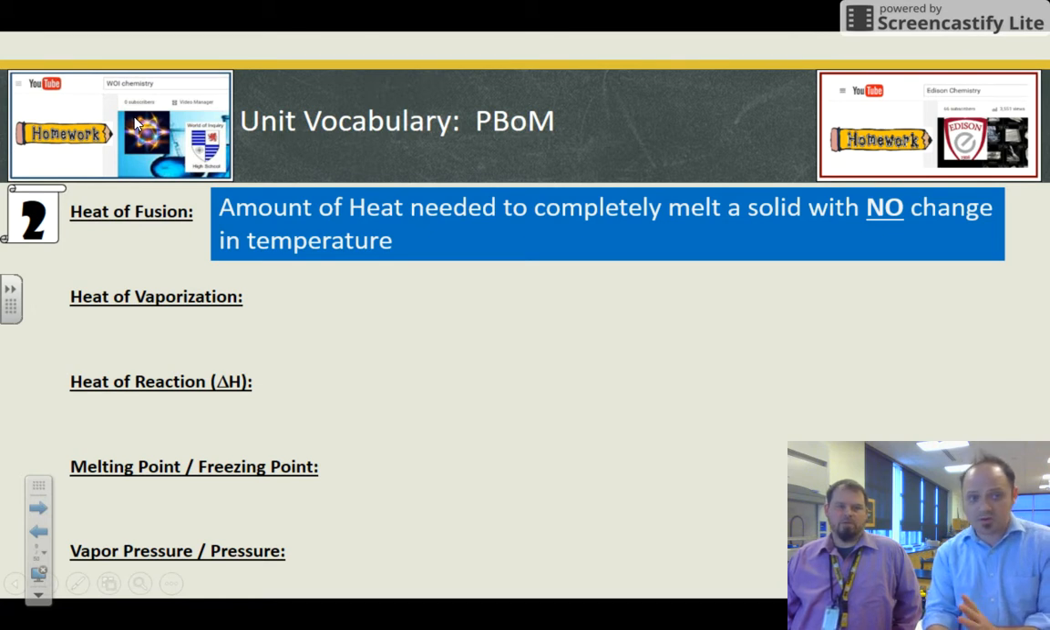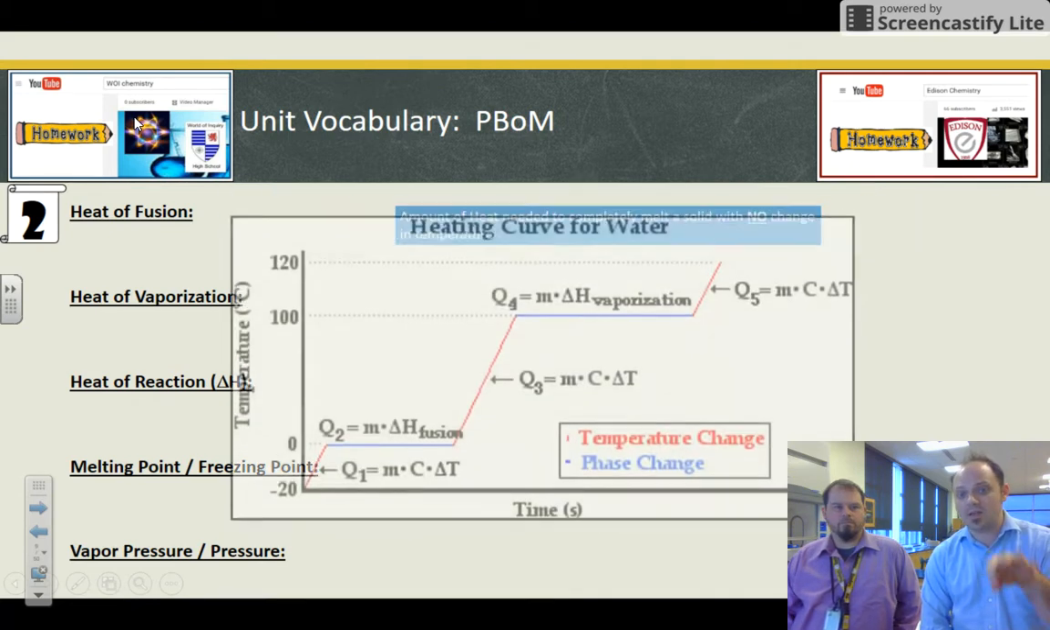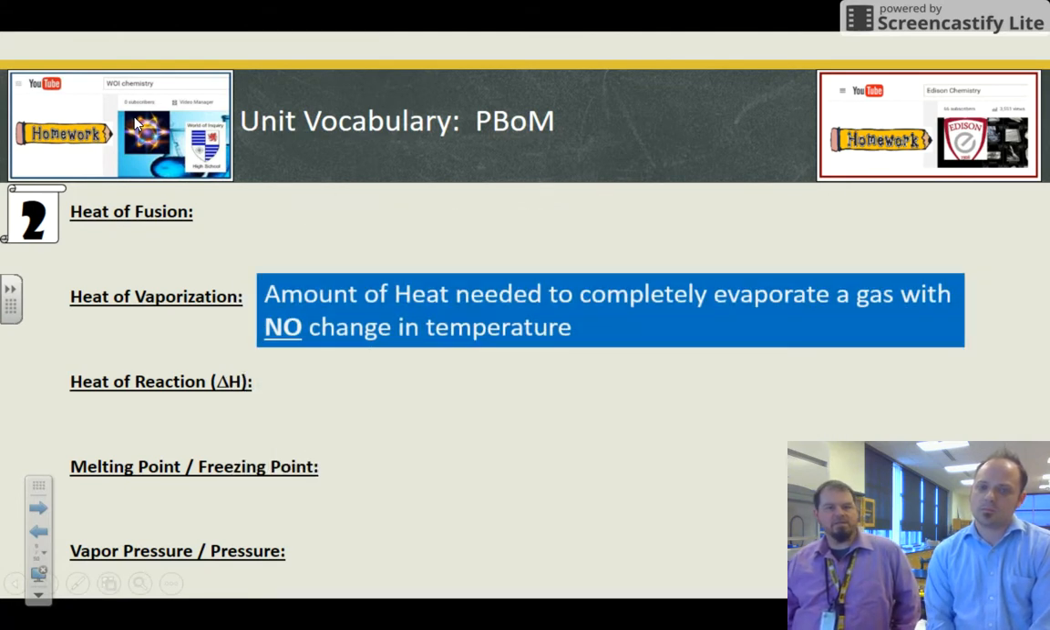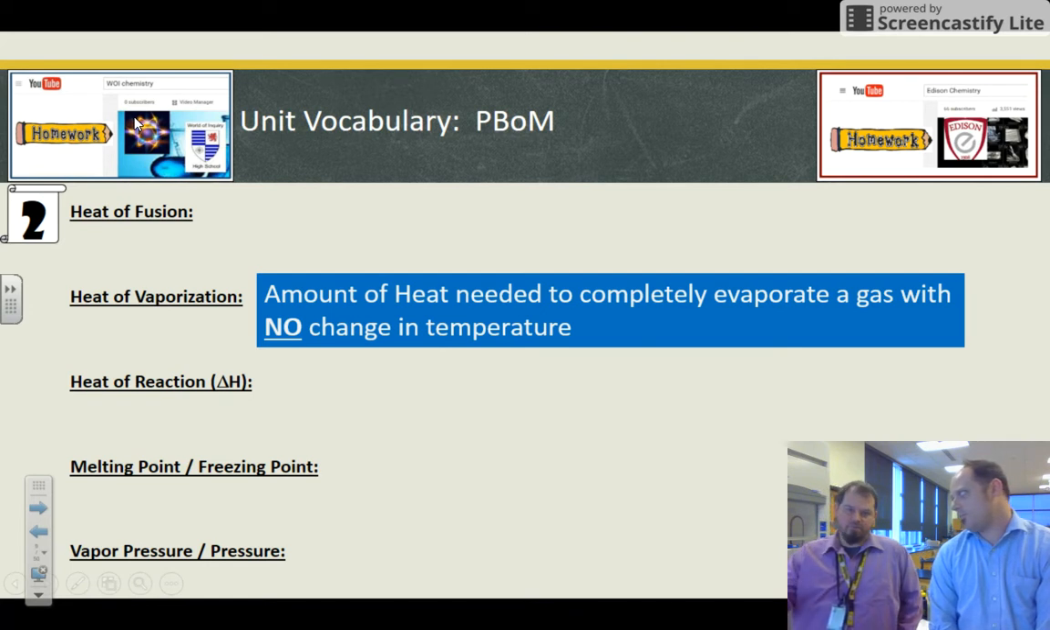It's the same temperature, the same amount of heat is involved. One's heating, one's cooling. No change in temperature, heat of fusion, the amount of heat needed. Vaporization we'll see is at a different spot. Same picture, different spot. So vaporization is the amount of heat needed to completely evaporate a gas with no change in temperature. And in the reverse order would be to condense that gas. But again, during the phase changes, no change in temperature.